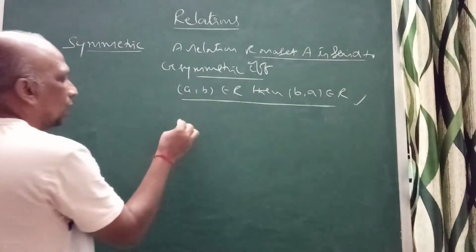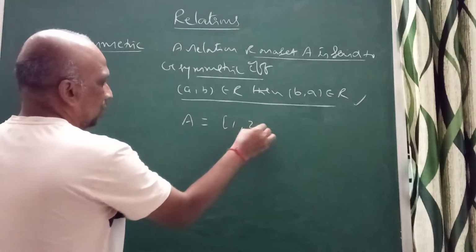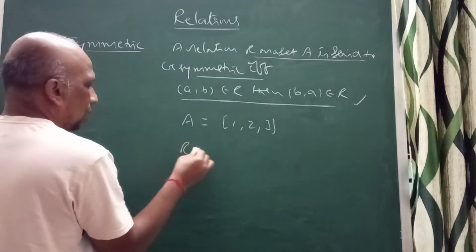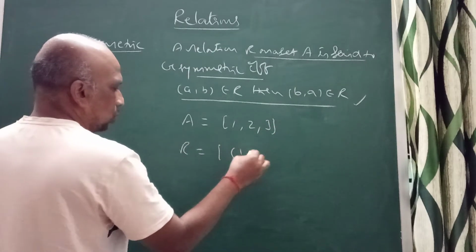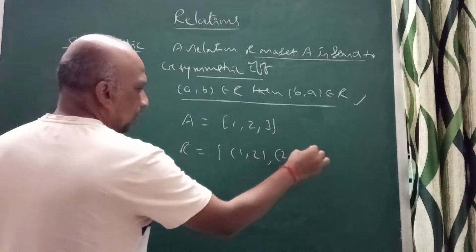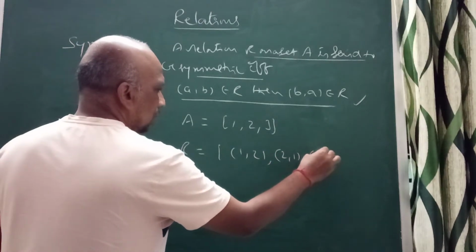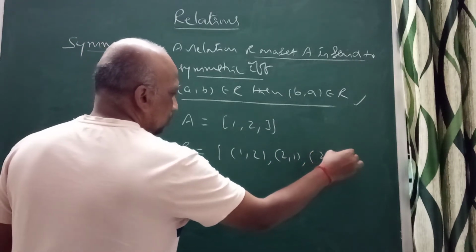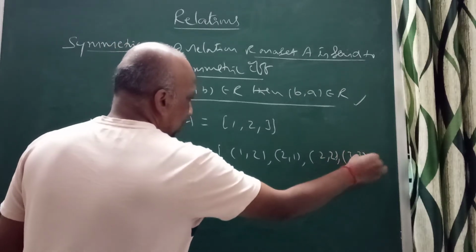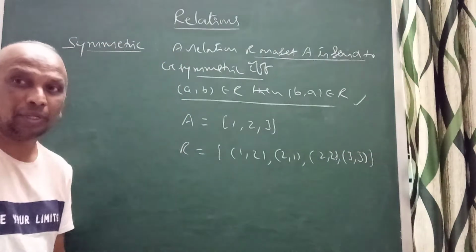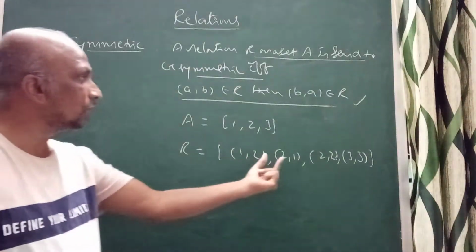For example, A is equal to {1, 2, 3}, and R is equal to {(1, 2), (2, 1), (2, 2), (3, 3)}. What about this? Is it symmetric? Yes, it is symmetric. (1, 2) is there, (2, 1) is there.